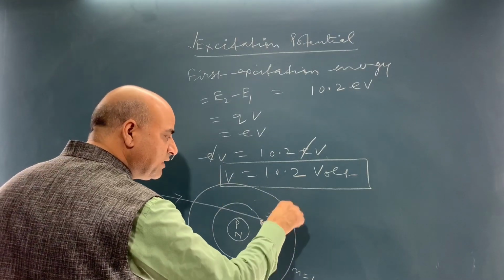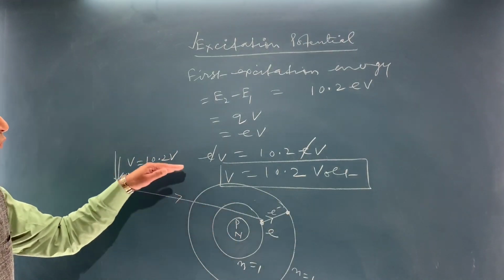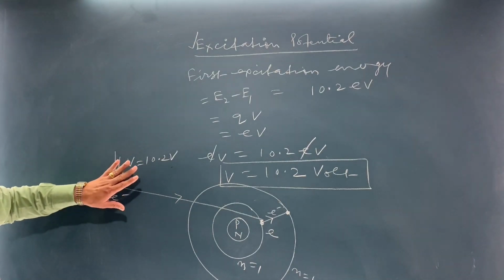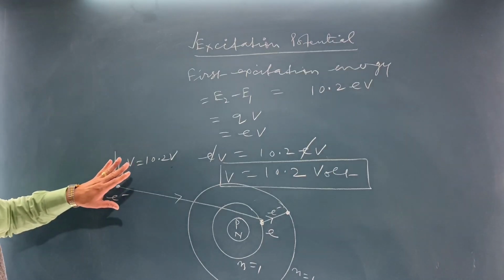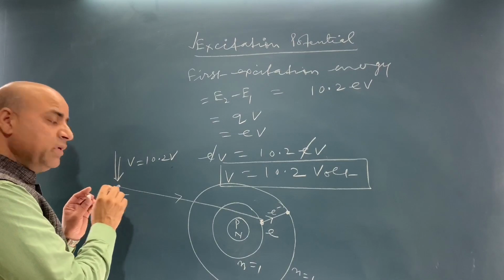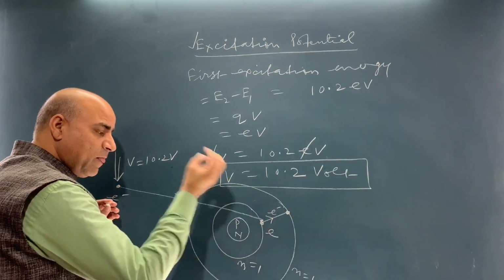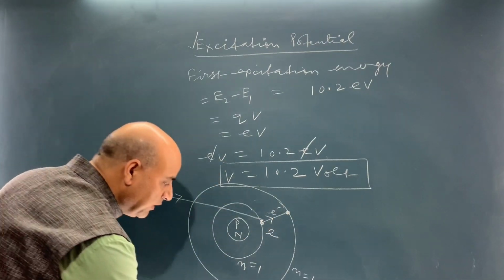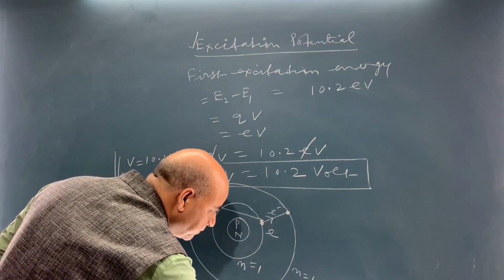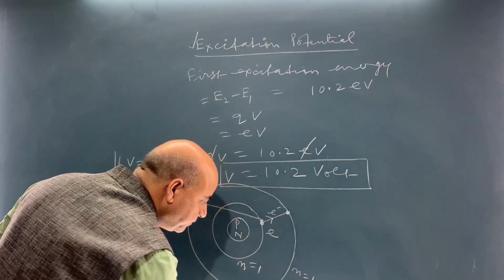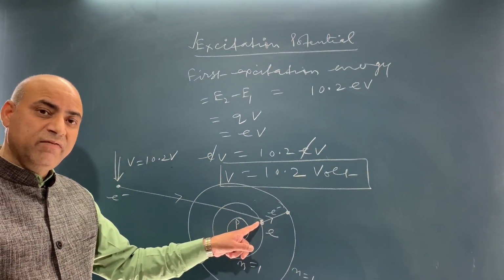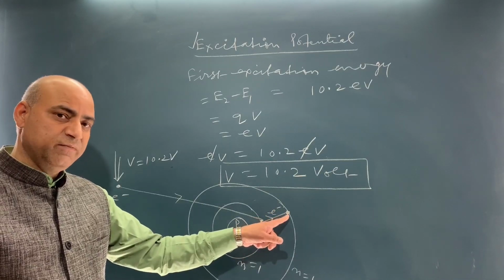So, in this case, the potential which is required by this bombarding electron, the accelerating electron, which moves towards the target atom, makes the electron jump from lower energy level to higher energy level.